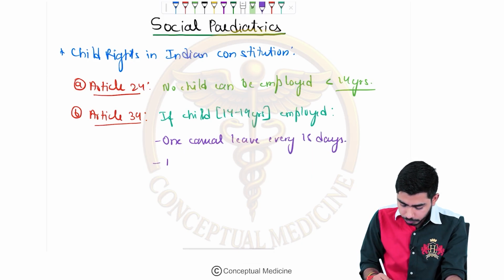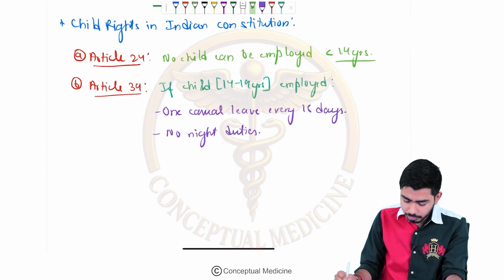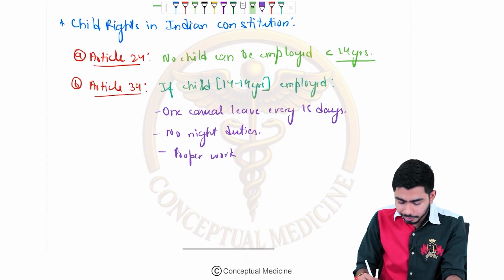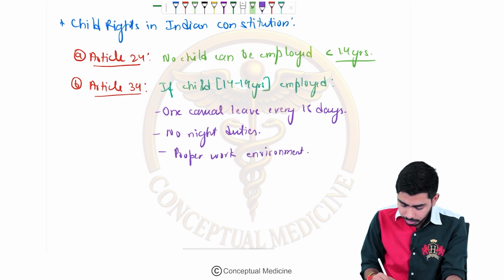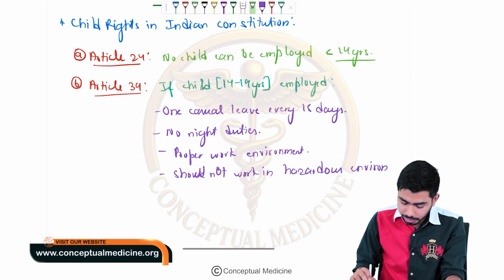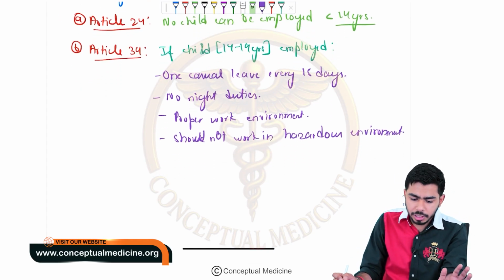There should be no night duties for these children, for the betterment of their health. Then a proper work environment should be given by the company or the factory, wherever they are working. And they should not work in a hazardous environment. So these are the four important points to keep in mind for Article 39.